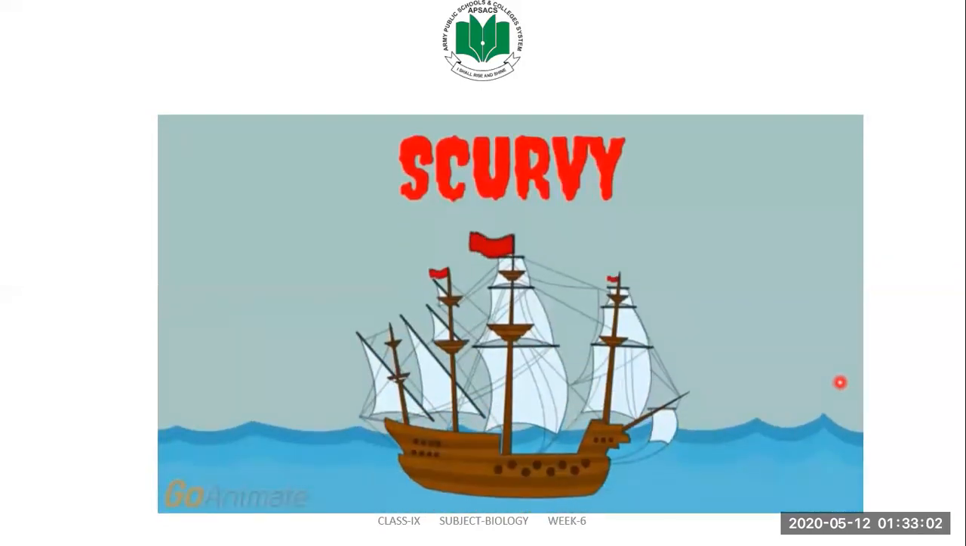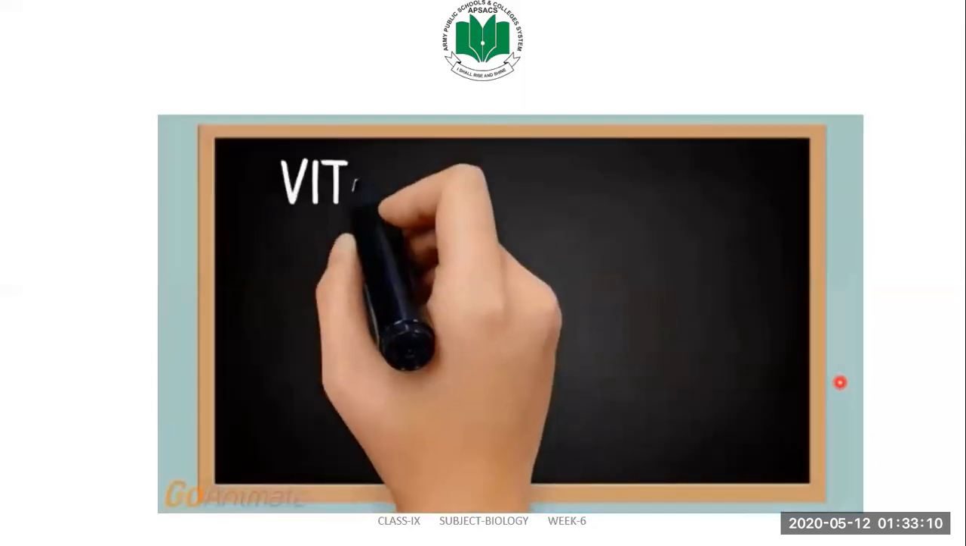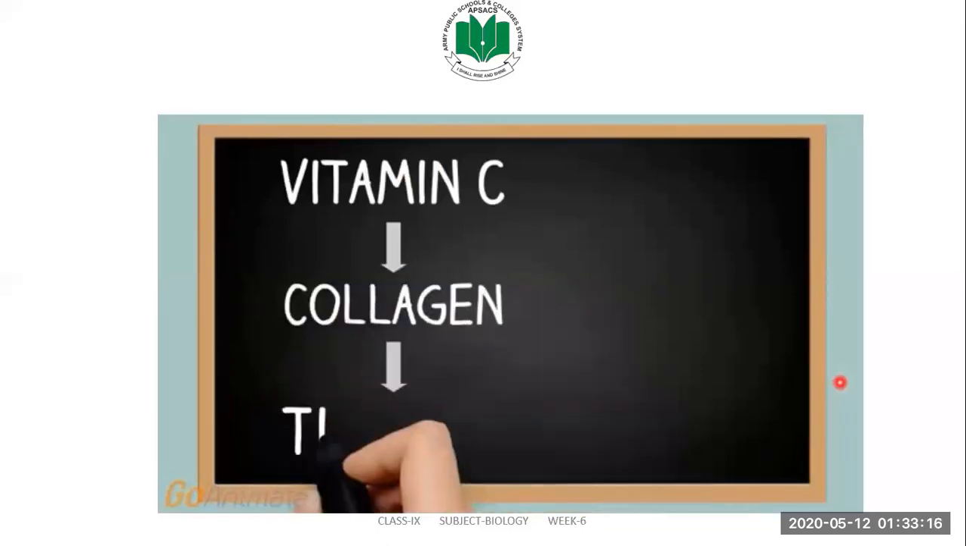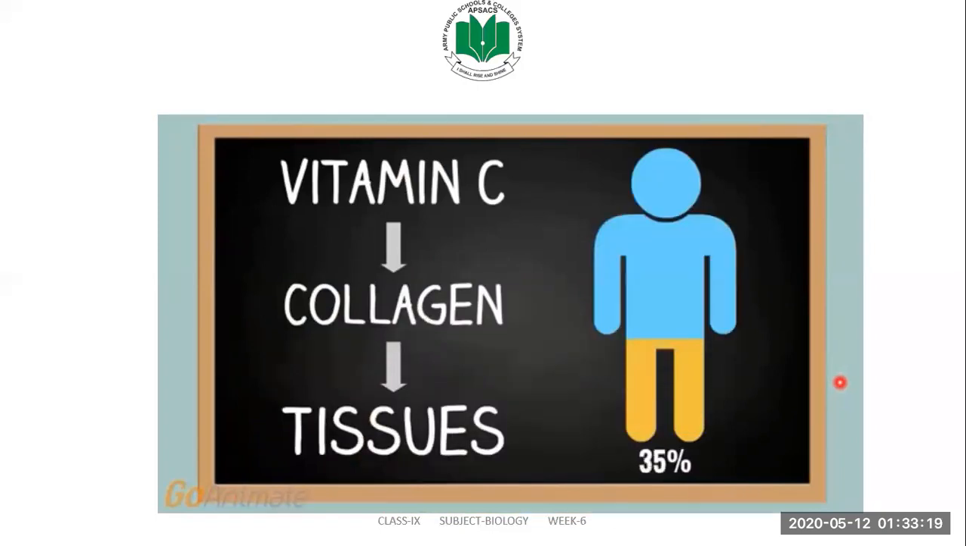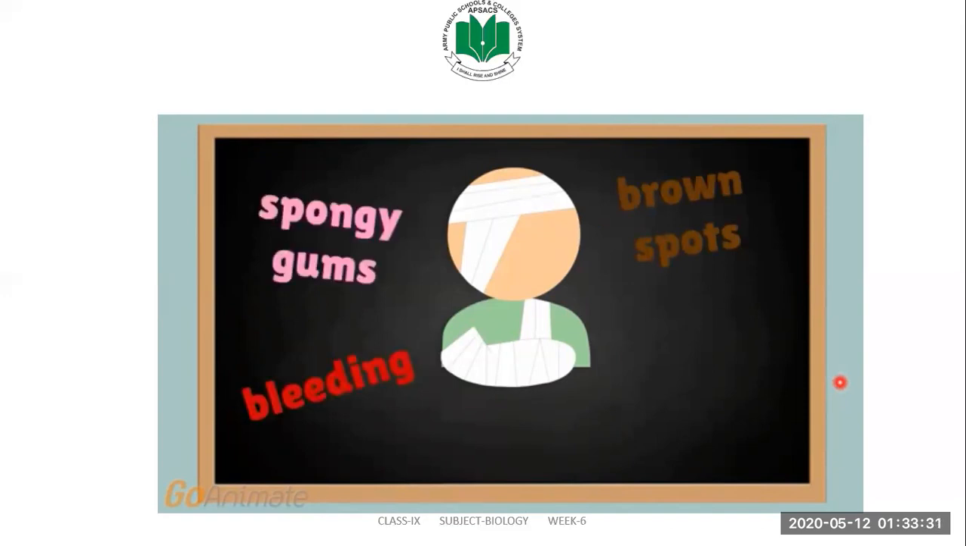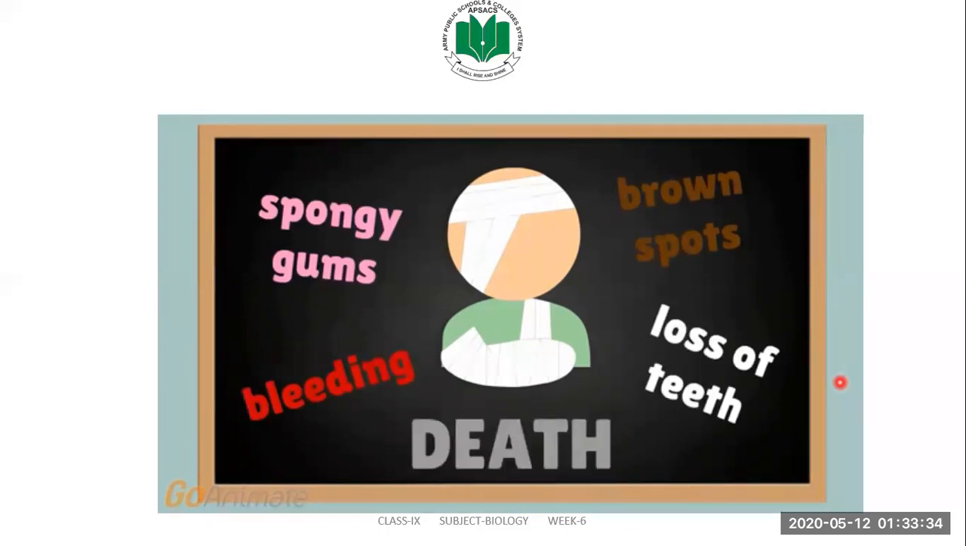So what happens when you don't consume enough vitamin C? Well, vitamin C deficiency can lead to a disease called scurvy. Scurvy was a disease that many pirates and sailors used to have when they were out at sea for long periods of time without access to fresh fruits and vegetables. You see, vitamin C is necessary to produce collagen. Collagen is the main protein component of the tissues in our body, and collagen alone makes up 35% of the whole body's protein content. Scurvy has many symptoms, such as brown spots on the skin, bleeding from different mucous membranes, spongy gums, loss of teeth, and even death.